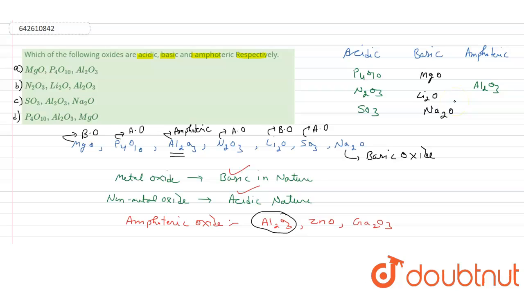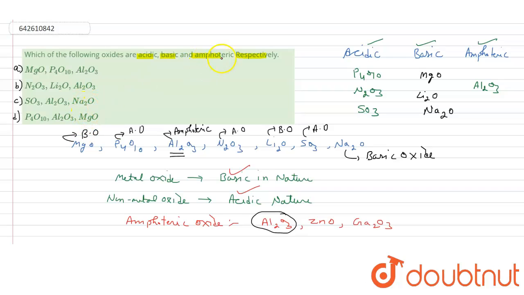Now we have to identify which oxide is acidic and which one is basic, and arrange them first acidic, then basic, then amphoteric. Just by seeing the options, you can easily eliminate some. Na2O and MgO are basic in nature, but amphoteric has to be last. So this cannot be our answer, because in the last we are getting Na2O and MgO in both options C and D, and these are basic oxides.